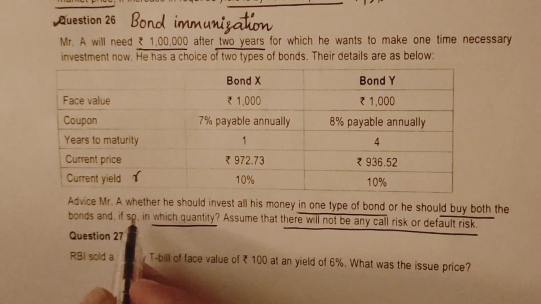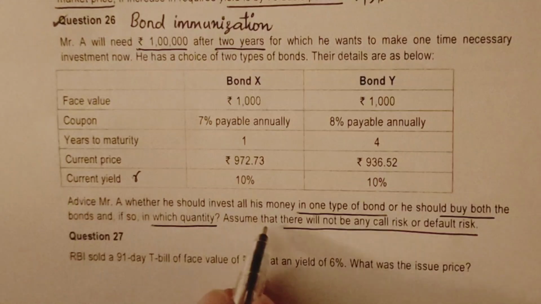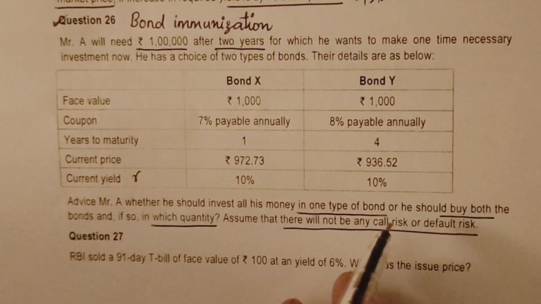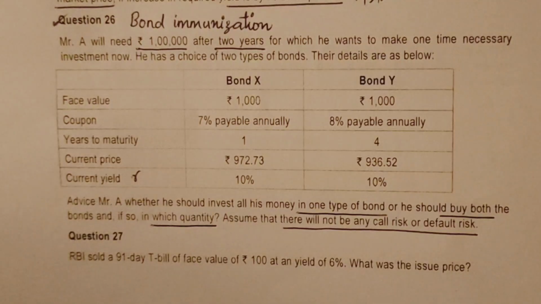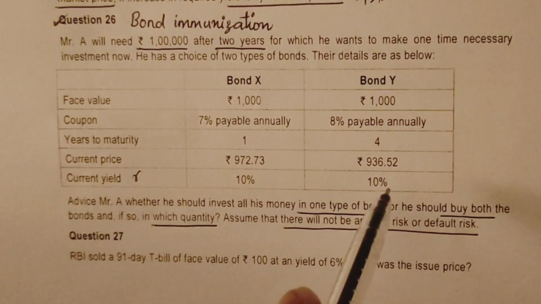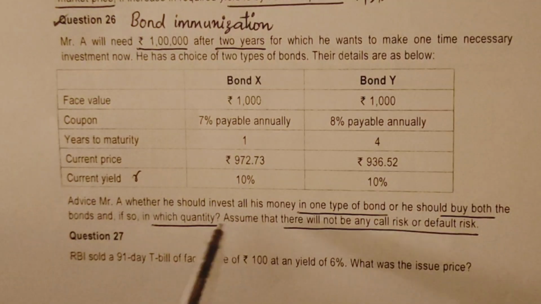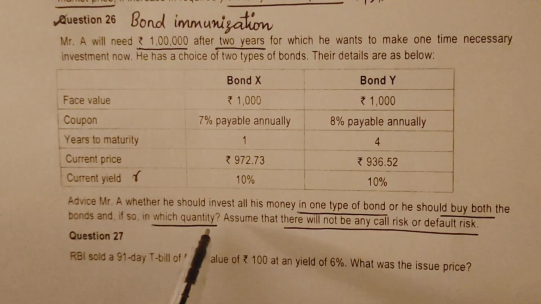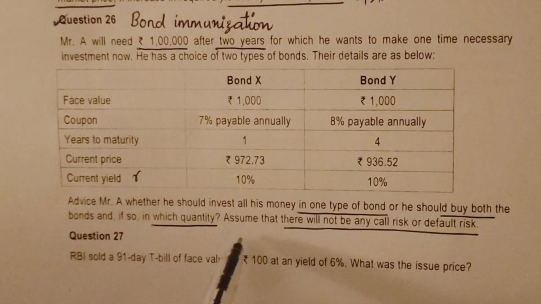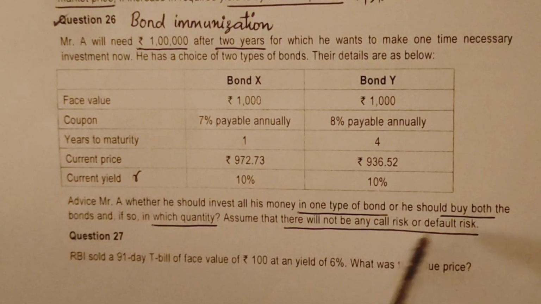Advise Mr. A whether he should invest all his money in one type of bond or he should buy both the bonds. So the question asks to advise whether to invest in one type of bond or buy a portfolio of bonds, and also mention the quantity. Assume there will not be any call risk or default risk.